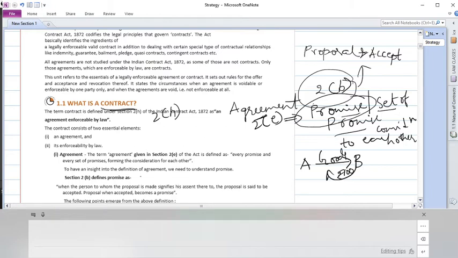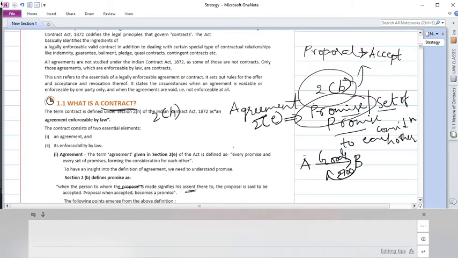Promise is a proposal and it should be accepted. If you see the proper definition, it says when the person to whom the proposal is made signifies his assent, the proposal is said to be accepted. In simple terms, coming back to our example, A selling goods to B: here A is proposing to sell the goods and B is accepting that. So only when B accepts does it become a promise. Assent is nothing but the acceptance. The proposal, when accepted, becomes a promise. As simple as that.